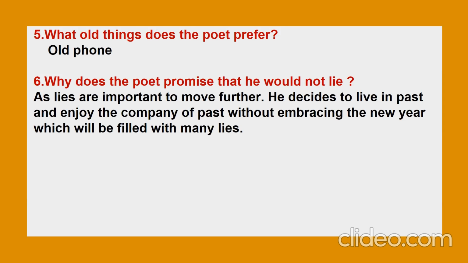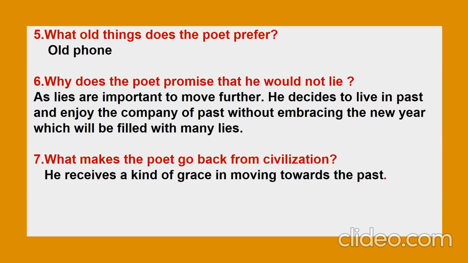Question number 6, why does the poet promise that he would not lie? Because he says that lies are important to move further. So he decides to live in the past and enjoy the company of the past without embracing the new year, which will be filled with many lies. Question number 7, what makes the poet go back from civilization? He receives a kind of grace in moving towards the past, so he would like to go back from civilization.